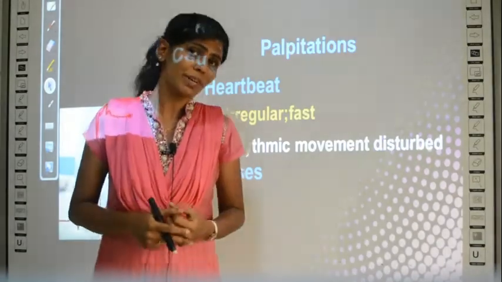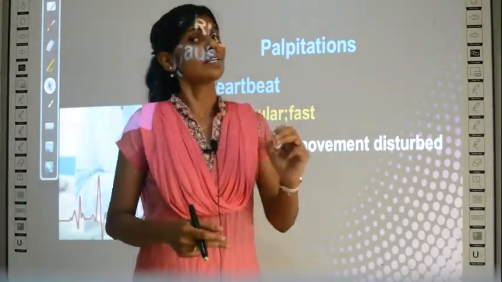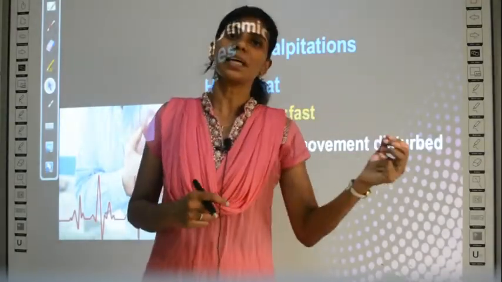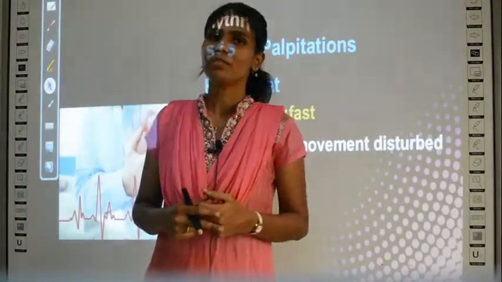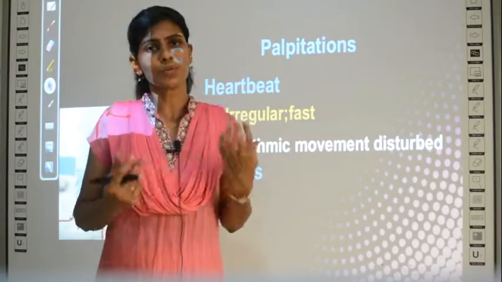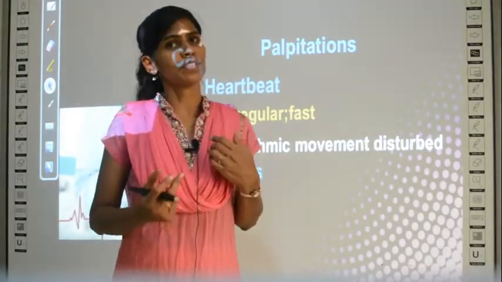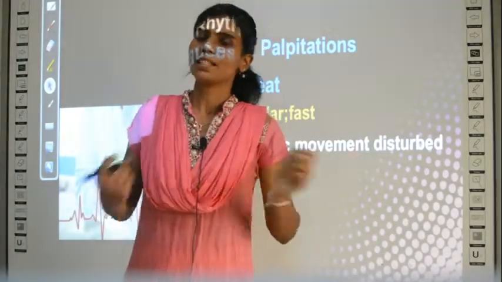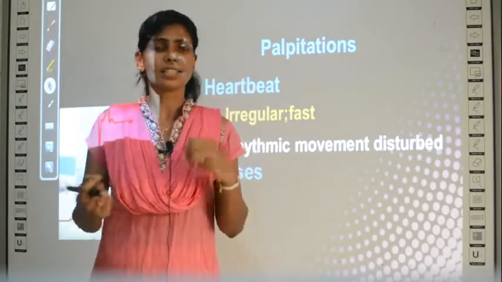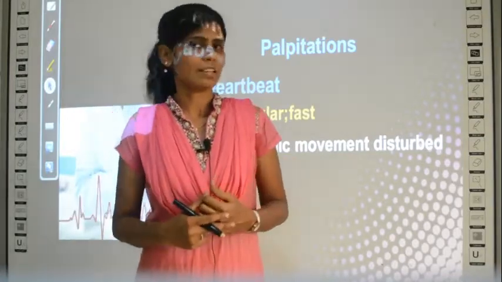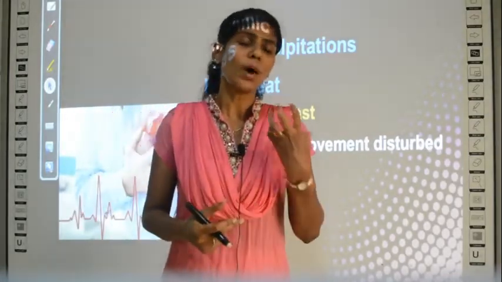Why? Because the first sound lub will have a specific pattern and the second sound tub will have a specific pattern. That's why we don't call lub lub or tub tub. We call it as lub and tub because the first sound and the second sound is going to differ in their pattern. Okay. So why this difference?